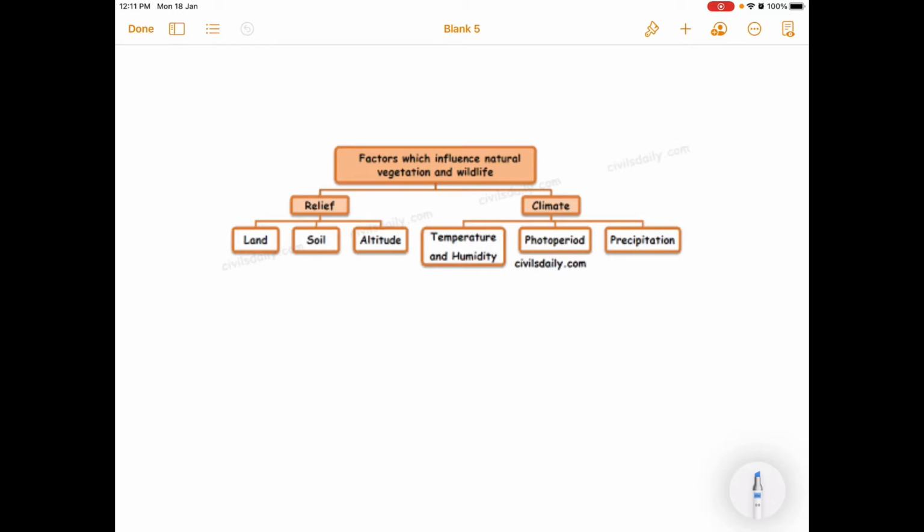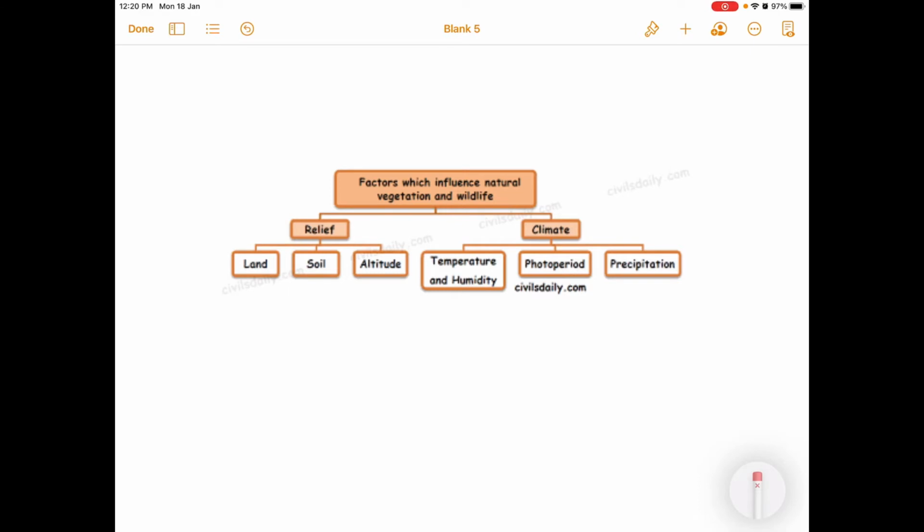Because the vegetation is different in different parts of the world, the name of the region is given according to the vegetation prevalent in that area, and the vegetation is also dependent upon the climatic conditions, children. And when we talk about the climatic conditions, temperature and precipitation play an important role in determining the type of natural vegetation as well as the wildlife in that area.